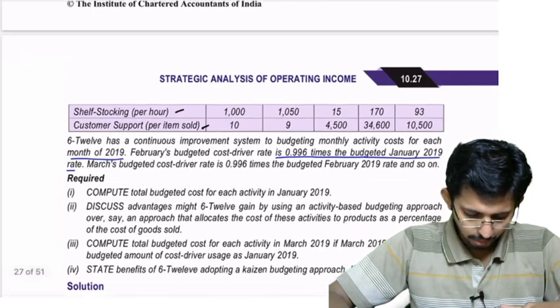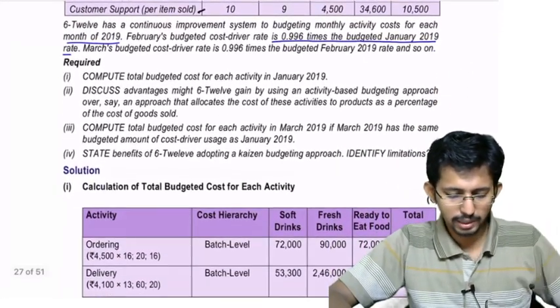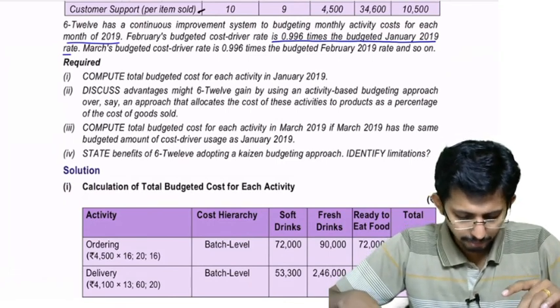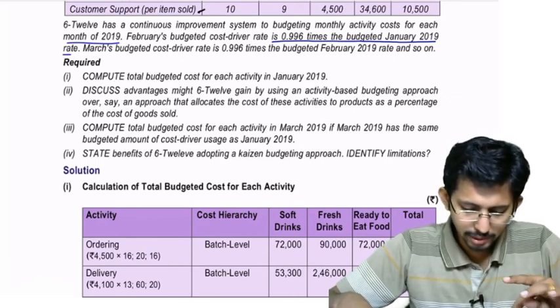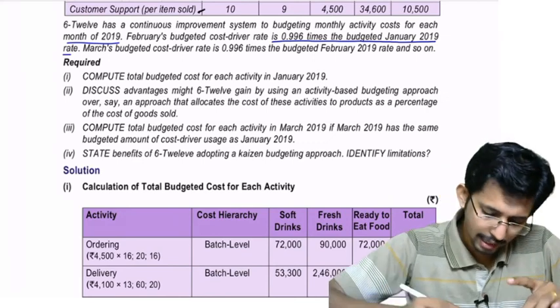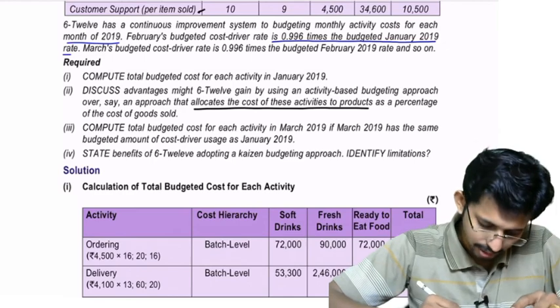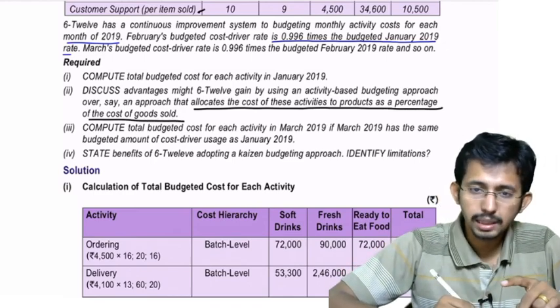Okay, now what is the requirement? Compute the total budgeted cost for each activity in January 2019. Then discuss the advantages 612 might gain by using activity based budgeting approach over, say, an approach that allocates the cost of these activities to the products as a percentage of the cost of goods sold. Okay, so what is the second part?